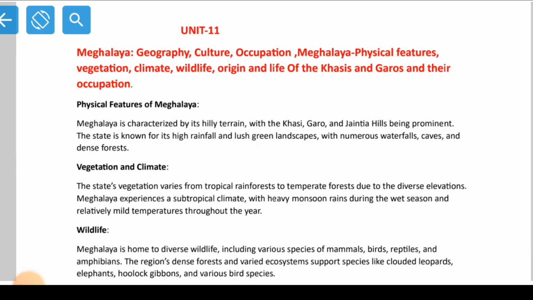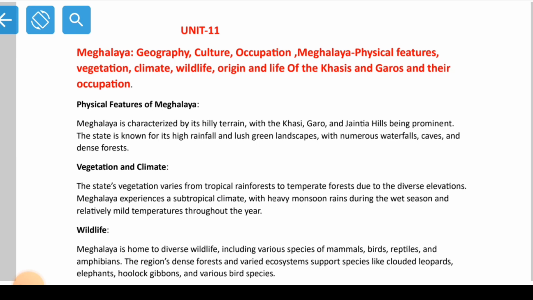basic facts about Meghalaya: how the state has come into being, how many districts are there, what is the population, what is the area covered, what are the languages we speak, what are the traditions and cultures we follow, who are the indigenous people of the state, what is the official language of the state, what are the mother tongues, how many languages we speak, what are the major groups in the state.